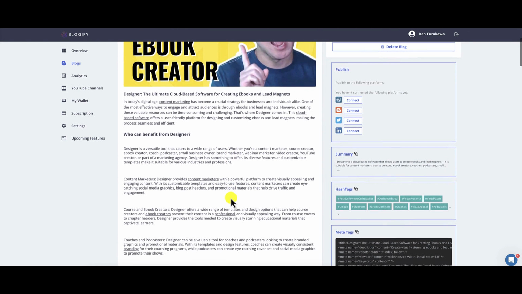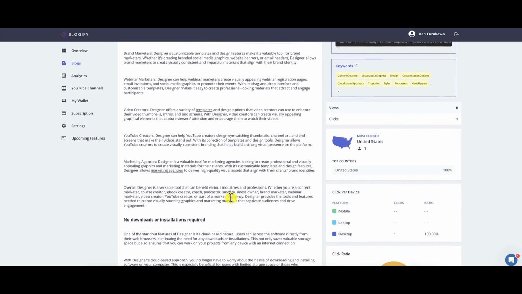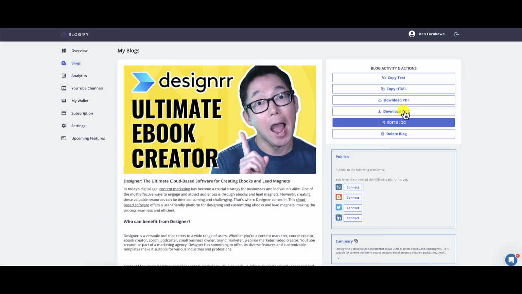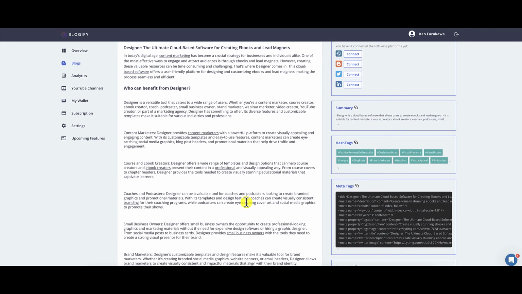You can see here, here's the content. Obviously, I would probably import this, download the docx file, pull this into Grammarly, and then edit it that way. Once it's edited for grammar, I would go back and reread it to make sure that it sounds good. Part of the challenge that I feel with Blogify is that it doesn't allow you to choose which person you want it to be in.